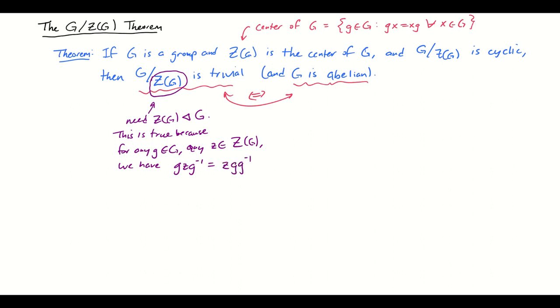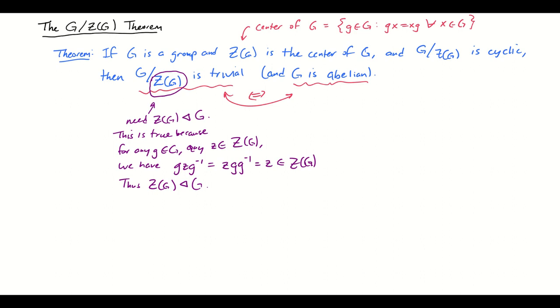I can commute it with g and get z g g inverse, which works out to just z, okay, which does belong to the center. Okay, so the reason that the center is normal is because I can conjugate any element of the center with any element of the group, and I get something that is still in the subgroup, okay, still in the center. So because I can do that, that means that the center of G is always a normal subgroup of G.